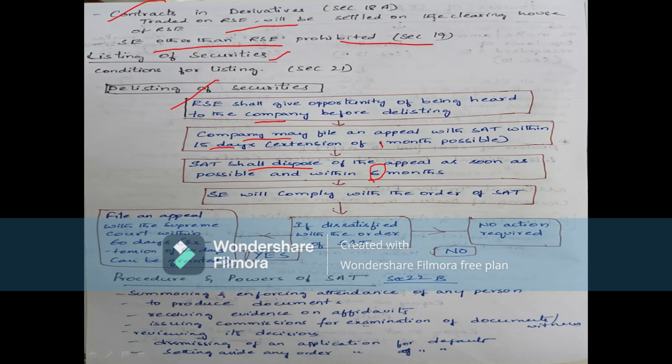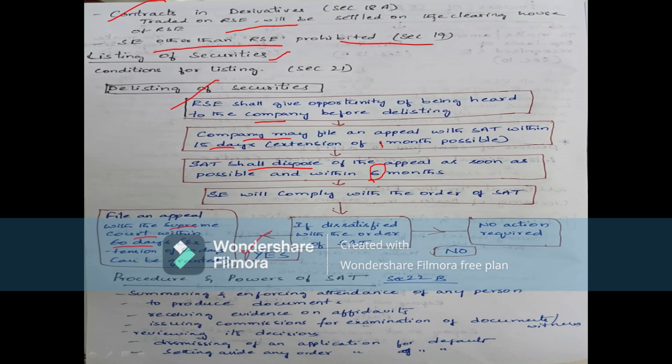Then, if dissatisfied with the order of SAT, for example if the company is not satisfied with the order given by the Securities Appellate Tribunal, then what happens? If dissatisfied, it can file an appeal with the Supreme Court within 60 days, and another 60 days of extension may be granted.